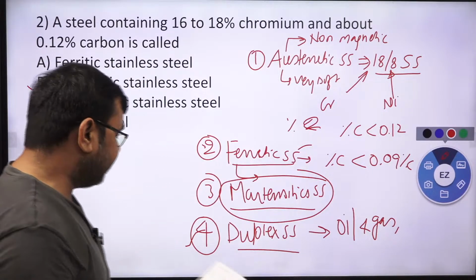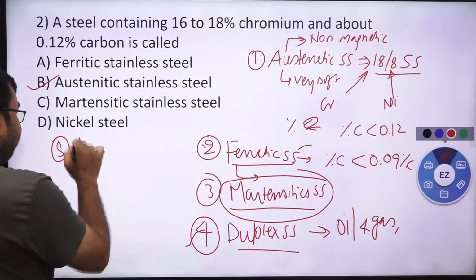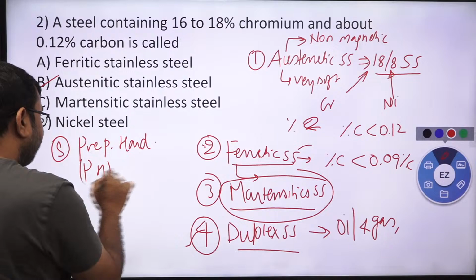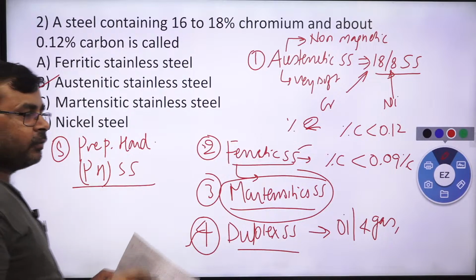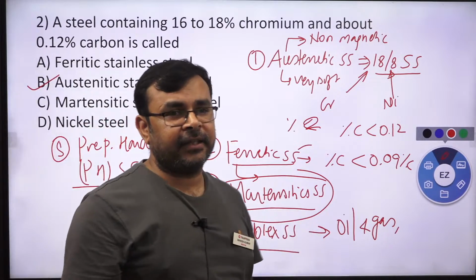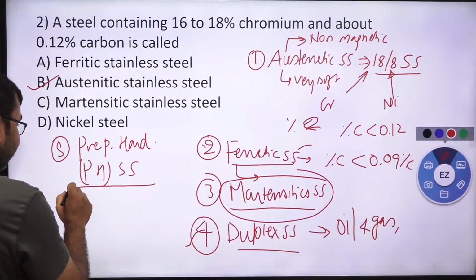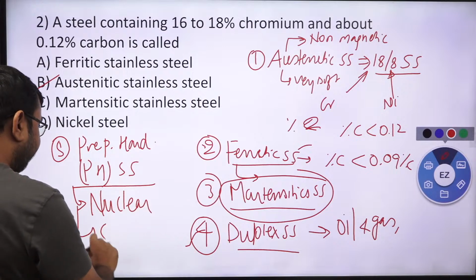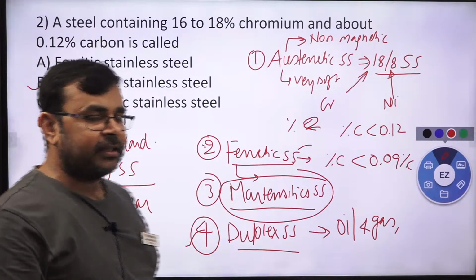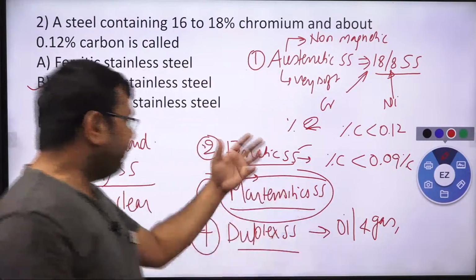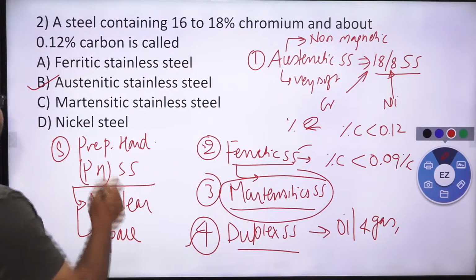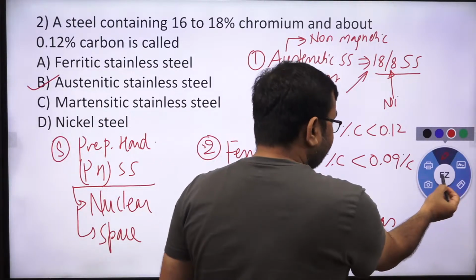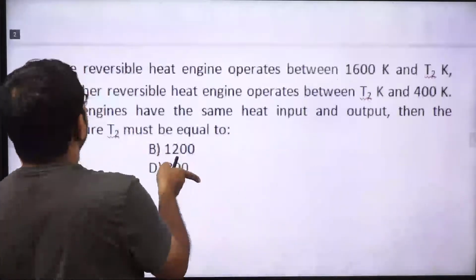And another one is precipitation hardening, the fifth one, which is called PH type stainless steel, correct. This has very high strength and very high corrosion resistance. That's why it is especially used in nuclear applications and spacecraft. It is used for making spacecraft parts, correct. So these are the five types of stainless steel, correct. So in this question the correct answer is austenitic stainless steel. Is it clear?